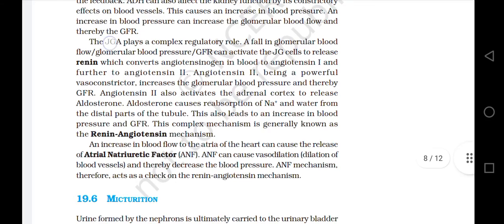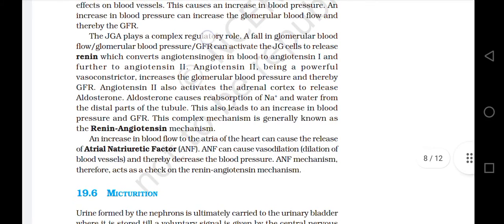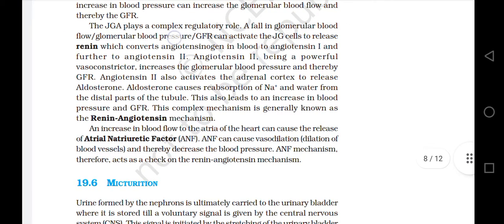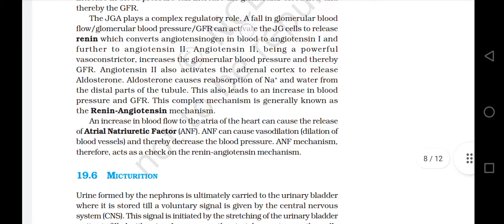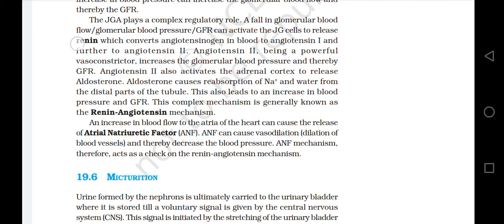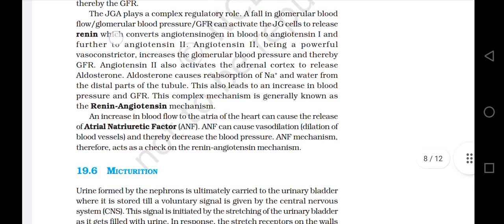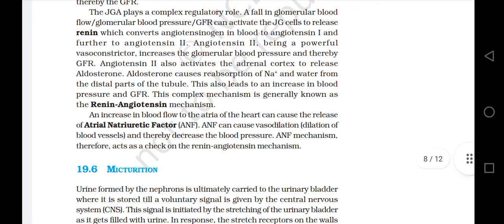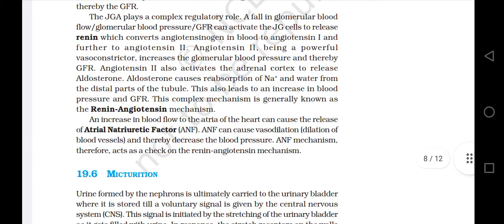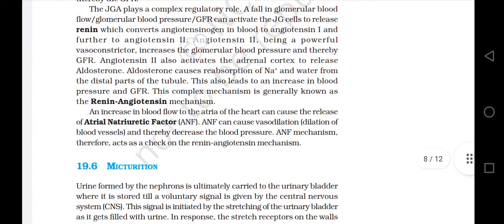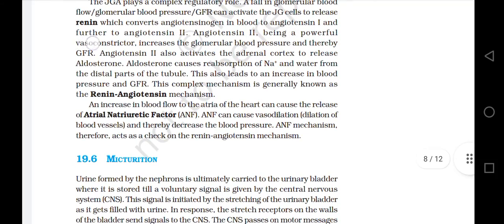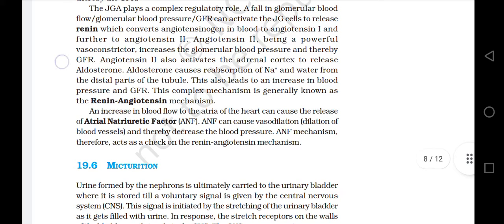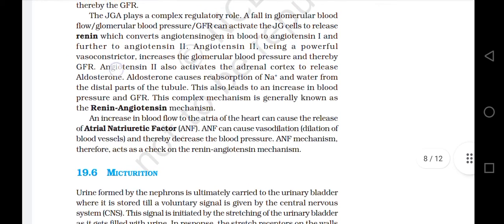The juxtaglomerular apparatus, JGA, plays a complex regulatory role. A fall in glomerular blood flow, glomerular blood pressure, or glomerular filtration rate can activate the JG cells to release renin, which converts angiotensinogen in blood to angiotensin 1 and further to angiotensin 2. Angiotensin 2, being a powerful vasoconstrictor, increases the glomerular blood pressure and thereby GFR, glomerular filtration rate.